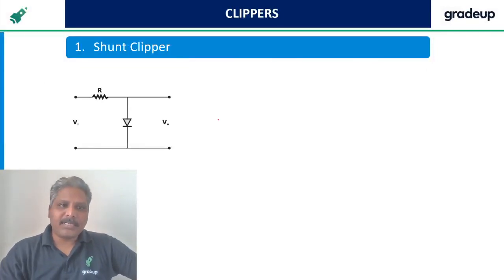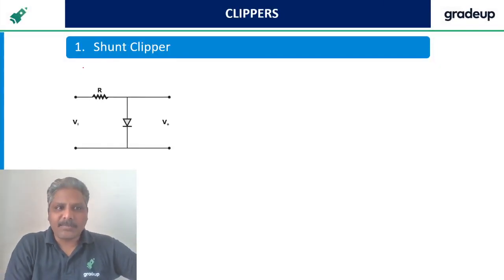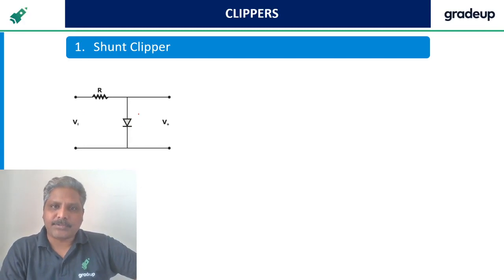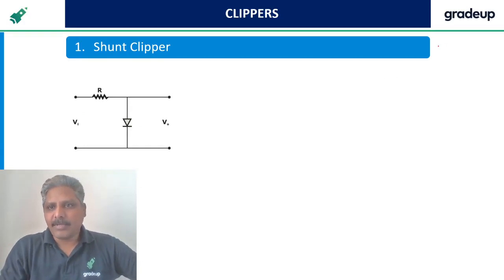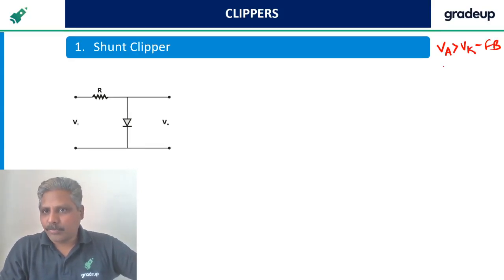So this clipper is a shunt clipper. In the first clipper I have shown, whichever clipper it is, we need to verify whether anode is greater than cathode or not, so that we can say it is forward bias. If cathode is greater than anode, we say it is reverse bias.